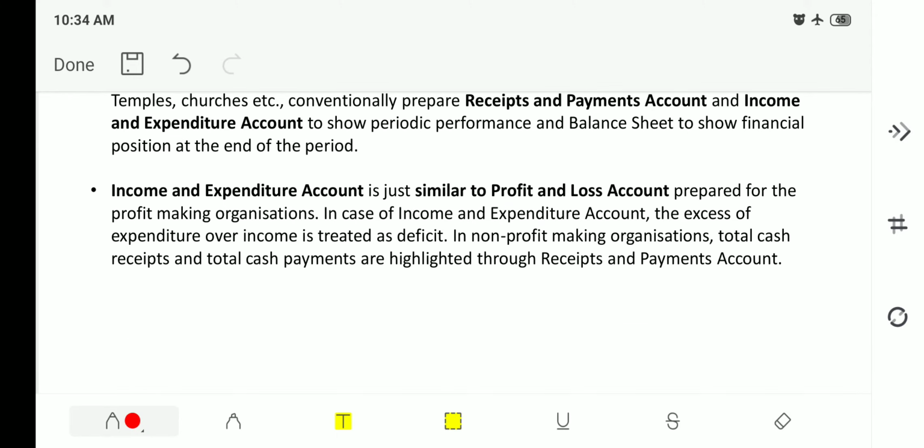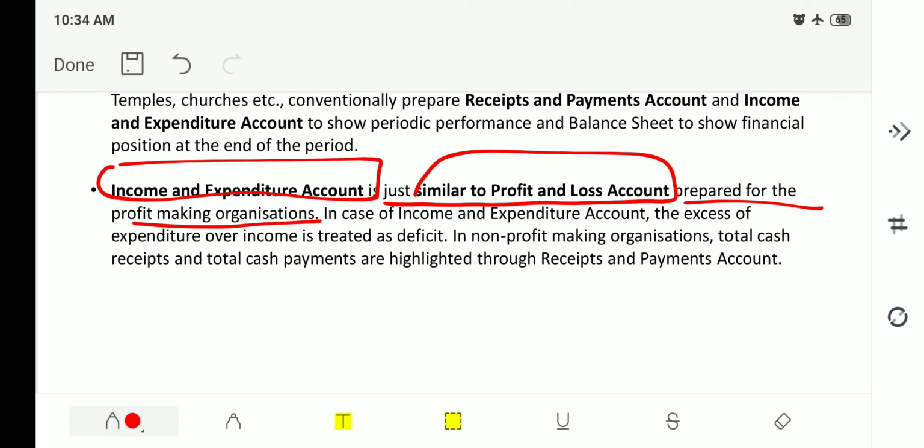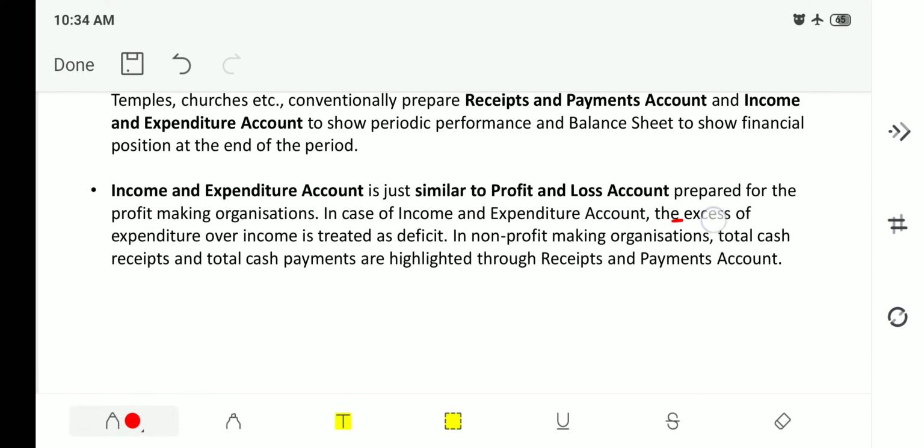Income and expenditure account is just similar to the profit and loss account prepared for profit making organizations. What does a profit making organization do? They will maintain profit and loss account, whereas income and expenditure account is maintained by NPO, non-profit organizations, right? In case of income and expenditure account, the excess of expenditure over income is treated as deficit.